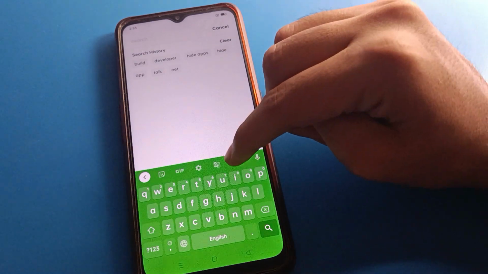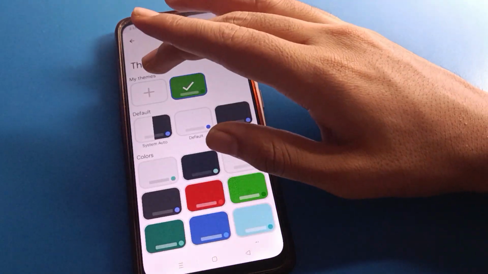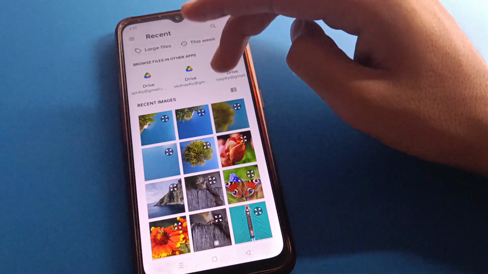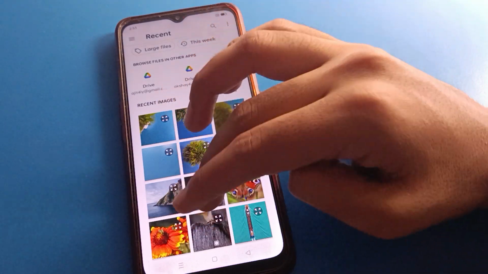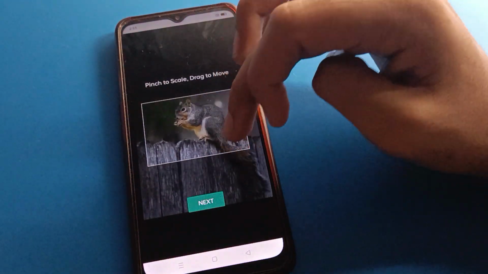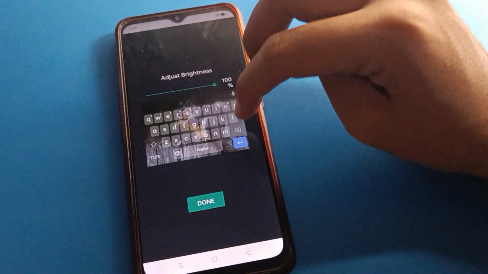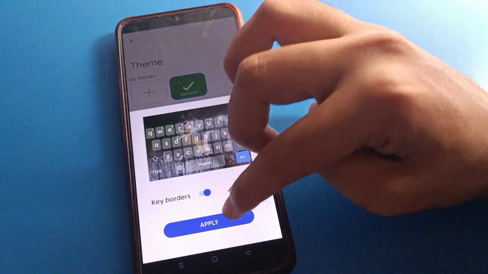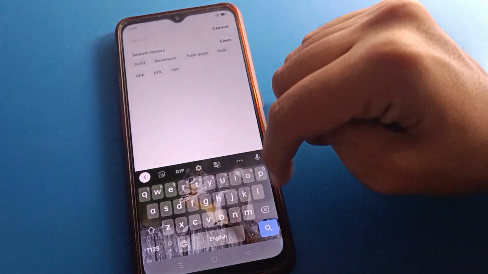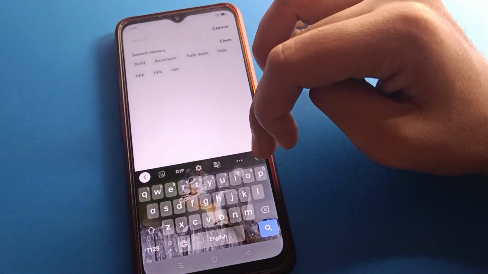And if you want to add any photo on your keyboard, again select your photos. After selecting the photo, adjust your photo, click the next option, increase the brightness, click the done option, and the photo will be added to your keyboard. And the keyboard voice typing problem is solved.